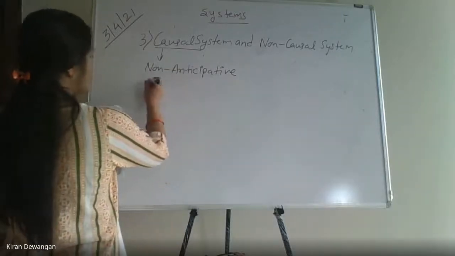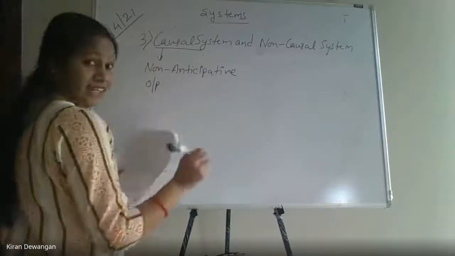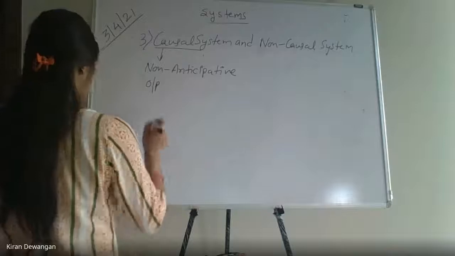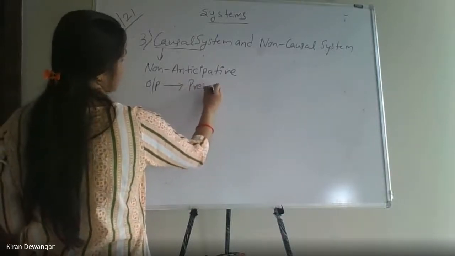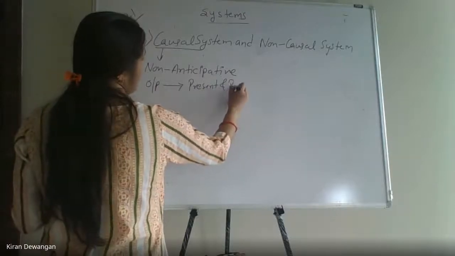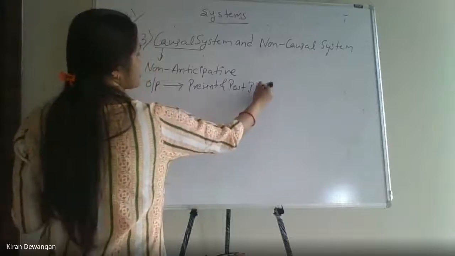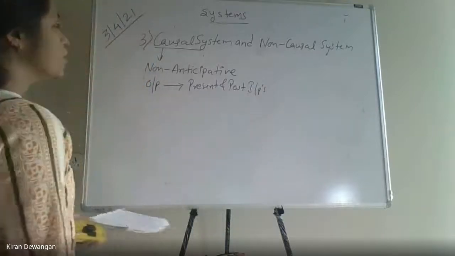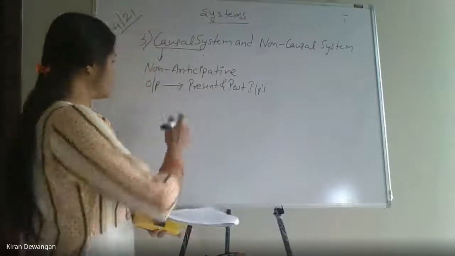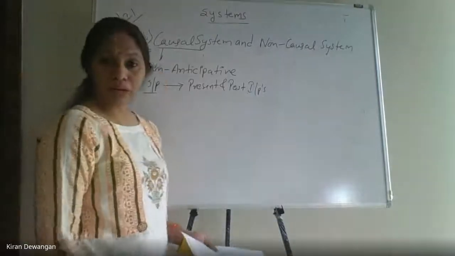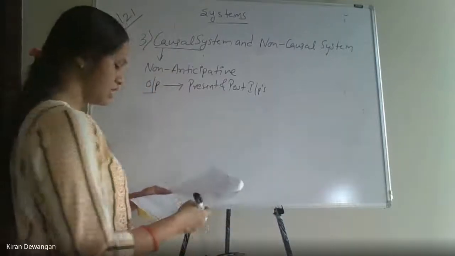If the output of the system at any time depends only on present and past inputs, then it is a causal system. That means if any system has the output yt depending only on the present and the past input, then it will be a causal system.